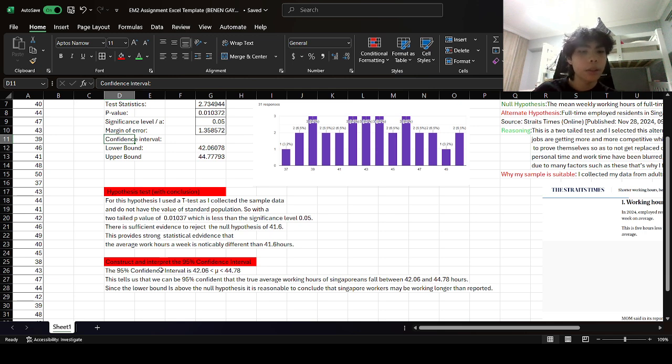The 95% confidence interval is obtained using the lower bound and the upper bound, so this is a range. This tells us that we can be 95% confident that the true average working hours of Singaporeans fall between 42.06 and 44.78 hours. Since the lower bound is above the null hypothesis value, it is reasonable to conclude that Singapore workers may be working longer than expected.